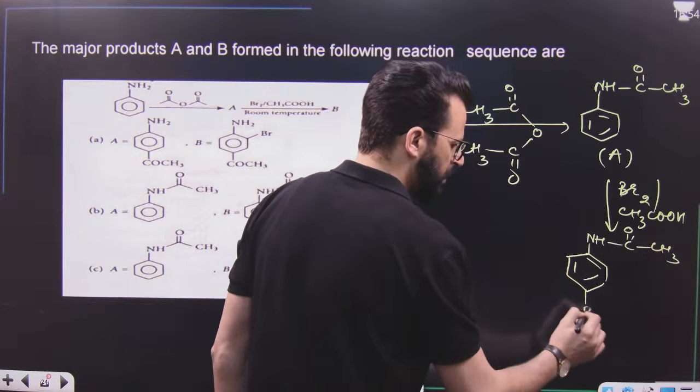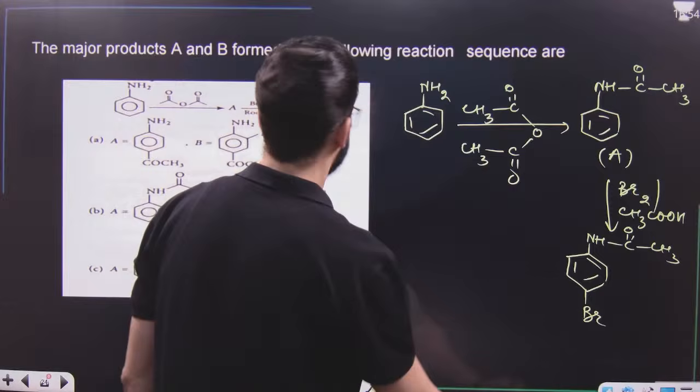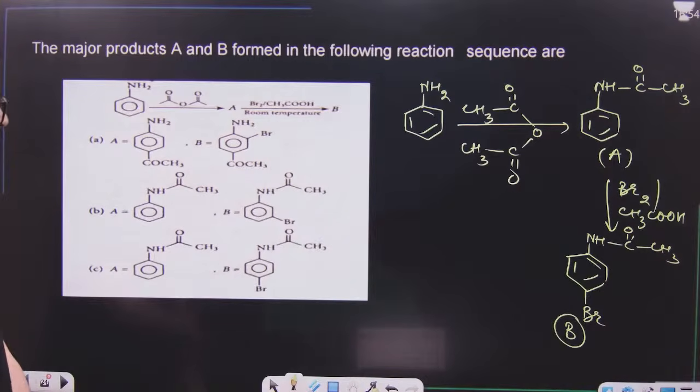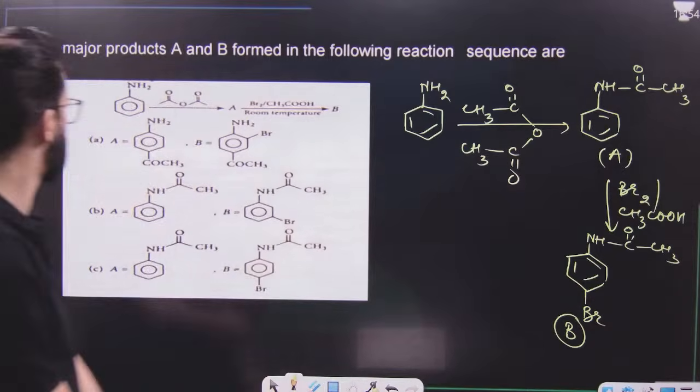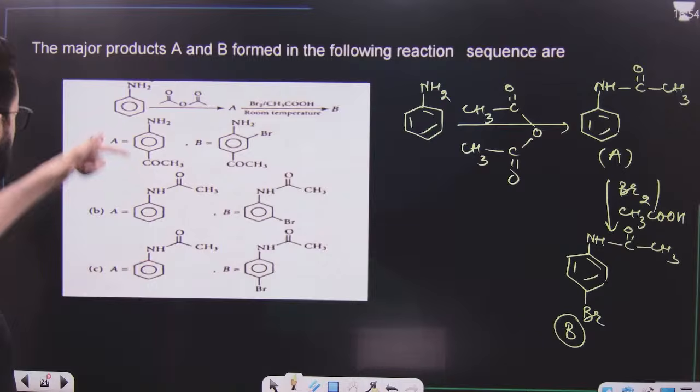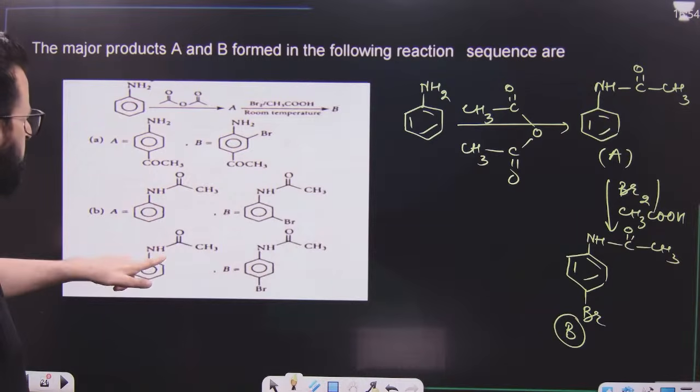Bromine will go to para position. This will be the major product. So this is what we call RB. Now you have to check which one is A, which one is B. This is A, NHCOCH3. This is not A. This can be A. Only three options are there.